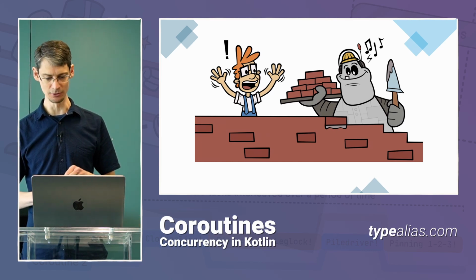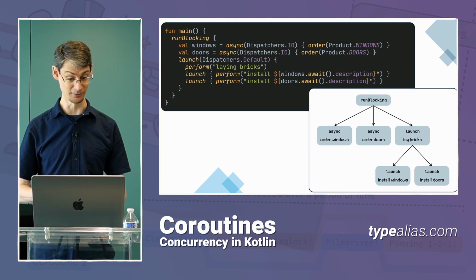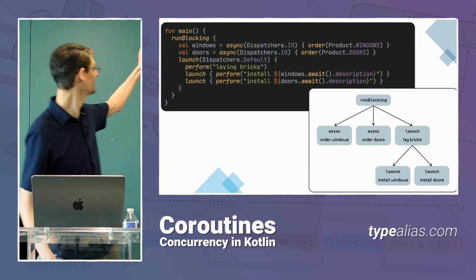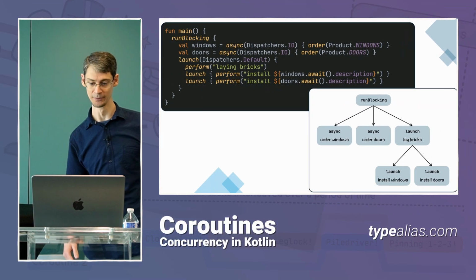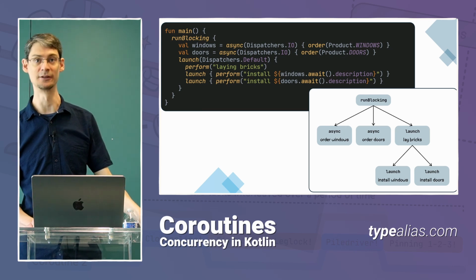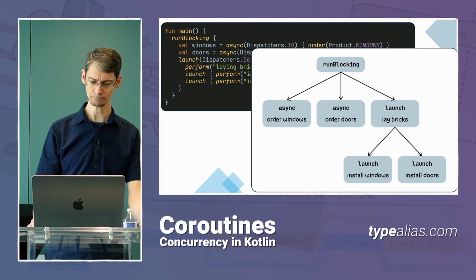So I mentioned earlier that we can create a coroutine from inside another coroutine, like we're doing here. We've got runBlocking, which is kind of the outermost. We've got async, 2 asyncs within there, launch within there, and then within this guy, we've got 2 more launches getting created. And so we end up with a hierarchy that looks like this at the bottom right here. Let's zoom in on that a little. You can see that better.